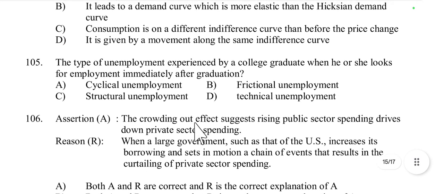Then question number 105, the type of unemployment experienced by a college graduate when he or she looks for employment immediately after graduation. So after graduation he has to find a job but cannot get any kind of job. So it is called frictional unemployment. From one place to another, or after completing education to getting a job, the time duration is called frictional unemployment.